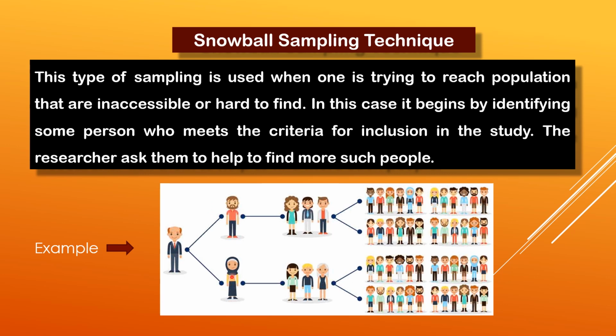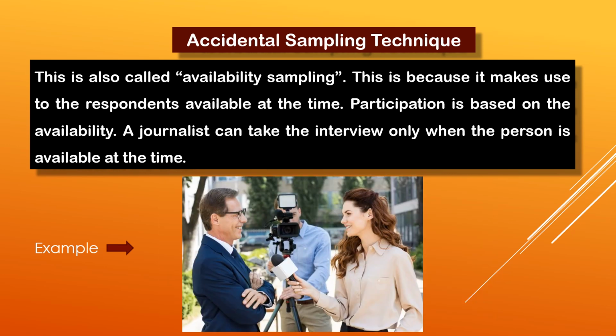So these persons used to find more persons like them. They used to meet with other persons. In this way, the research worker ultimately goes to the snowball, that means the whole population. Here the criteria is just opposite. What we generally do, from the whole population we take few samples. But here, because of the inaccessibility of the whole population, one or two people lead to the whole sample, or the whole population. This is the snowball sampling technique.